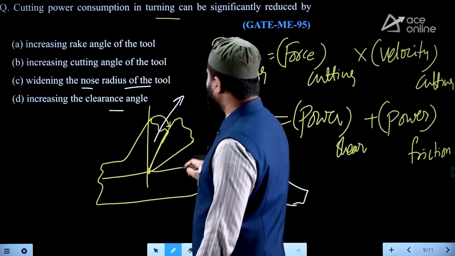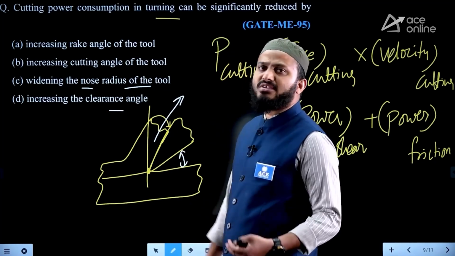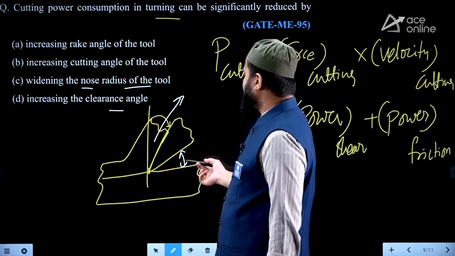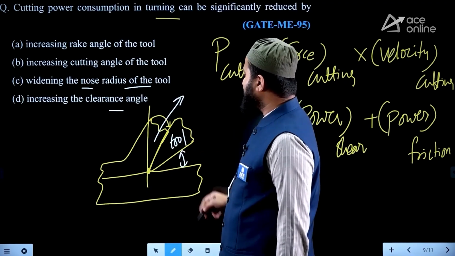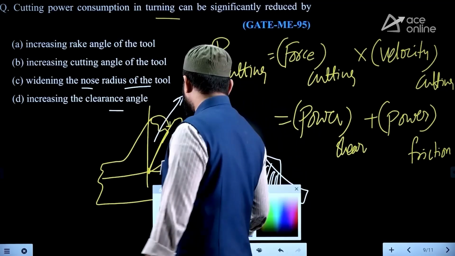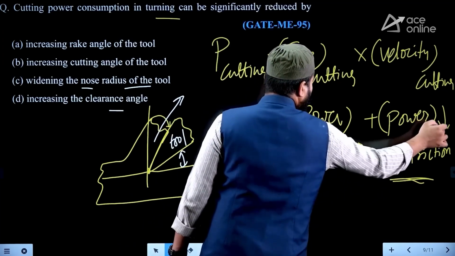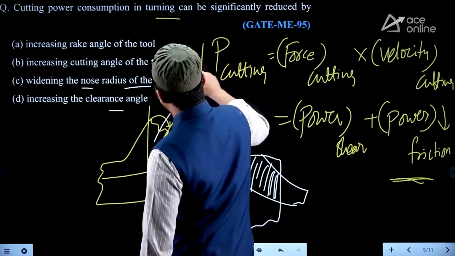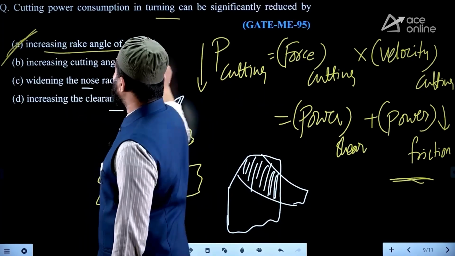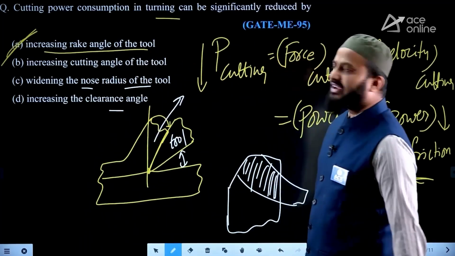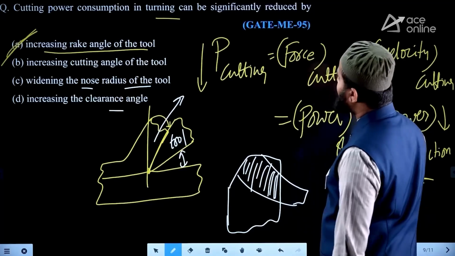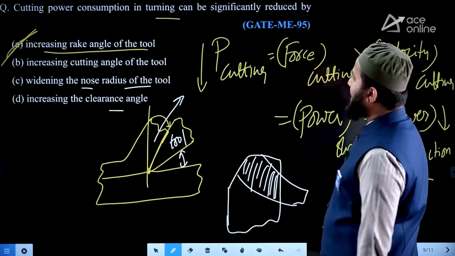Increasing the clearance angle, if you increase, just it helps to avoid the rubbing, no use at all. That too, it reduces the strength also. Therefore, among all these options, if you reduce frictional power, that helps to reduce the total cutting power also. That frictional power reduces by increasing the rake angle of the tool. Therefore, the answer to this question is option A.